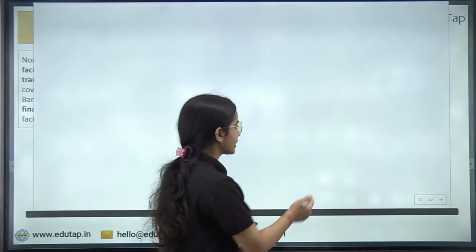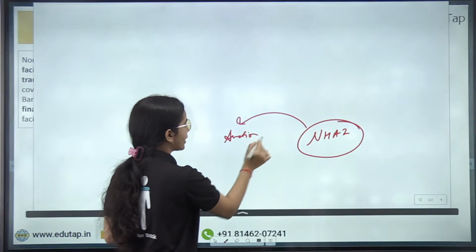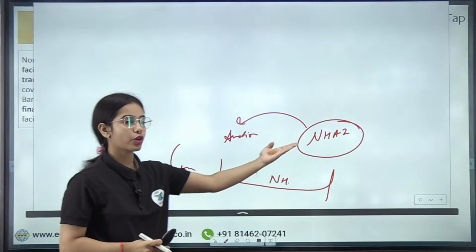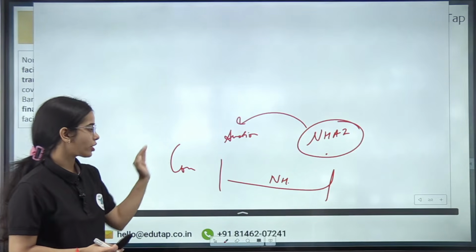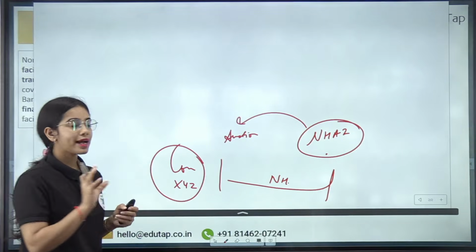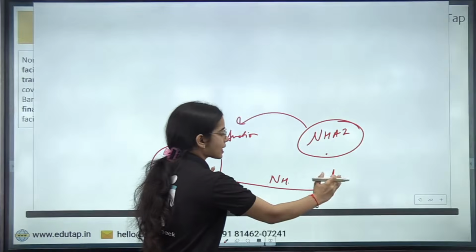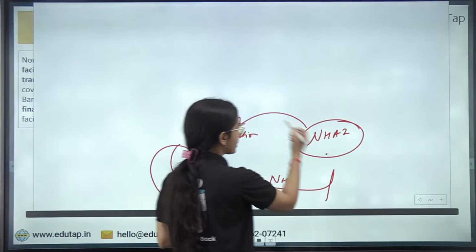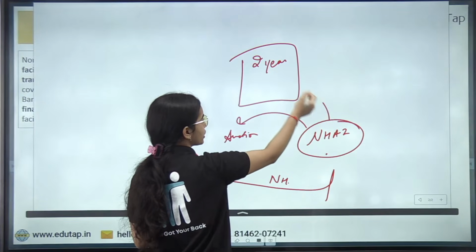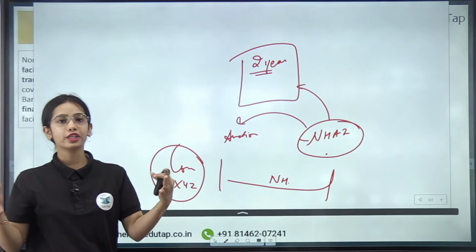Let's take an example. The National Highway Authority of India has done an auction to hire a contractor to build a new national highway, okay. So this contractor XYZ has been chosen. Now the National Highway Authority of India is afraid that what if this contractor does not construct this national highway within the given time limit. Let's say the contract is that this national highway has to be created within 2 years and the funds will be allotted by the National Highway Authority of India. So within 2 years, the national highway has to be constructed and the quality should be good.